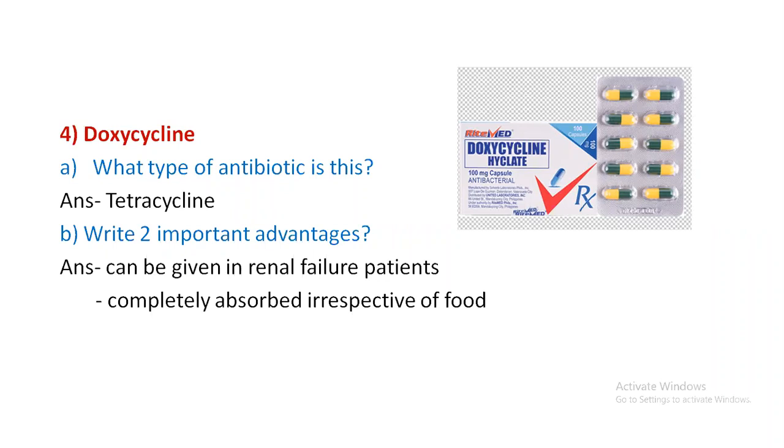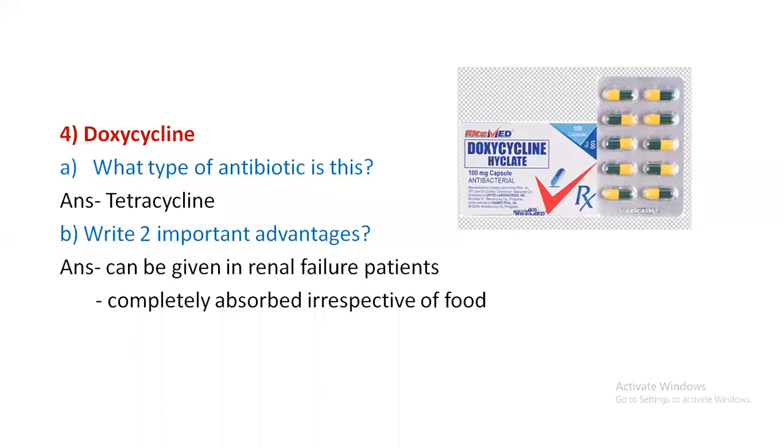Okay, so what are the two important advantages? It can be given in renal failure patients, and most of the time it is a part of empirical treatment. So they can ask you what are the drugs which can be used in empirical treatment. Your answer should be among the broad spectrum antibiotics, we can use doxycycline. Doxycycline is the longest acting tetracycline drug. Among the tetracycline group, doxycycline can act for almost 1 day.